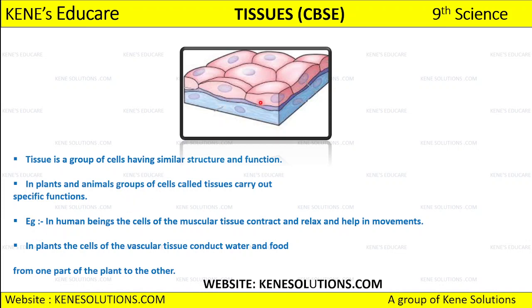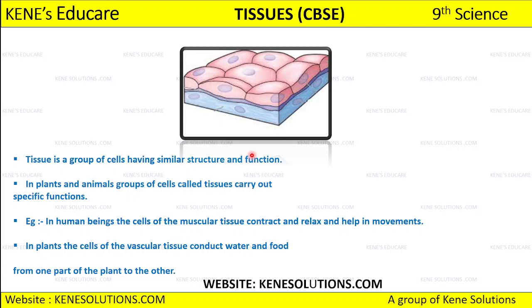ये क्या है? This is the structure of the tissue which has been given. So tissue is a group of cells, and this group of cells who are coming together and forming this tissue, it should have similar structure and function. क्या होना चाहिए उनके पास? They should have the similar structure and the function.